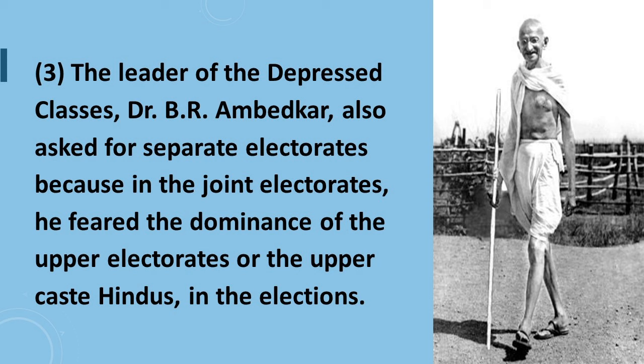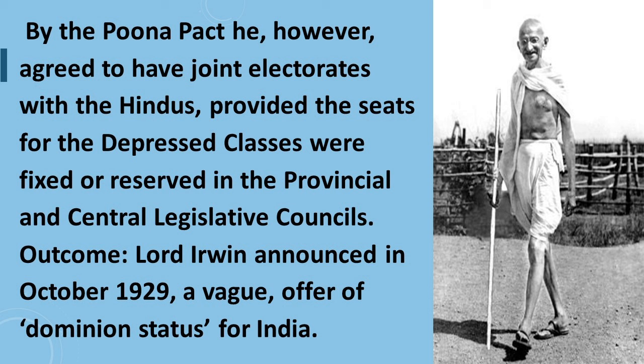Point number 3 is the leader of the depressed classes, Dr. B.R. Ambedkar, also asked for separate electorates because in the joint electorate, he feared the dominance of the upper electorates or the upper caste Hindus in the elections. By the Pune Pact, he however agreed to have joint electorates with the Hindus, provided the seats for the depressed classes were fixed or reserved in the provincial and central legislative council. And the outcome of this was Lord Irwin announced in October 1929 a vague offer of dominion status for India.